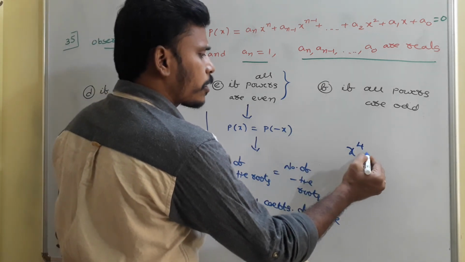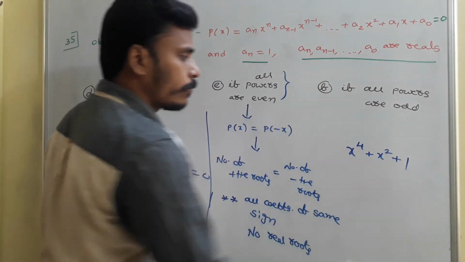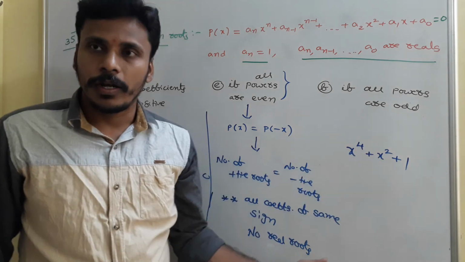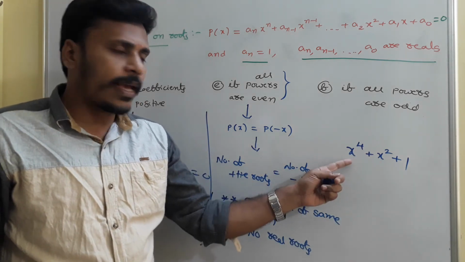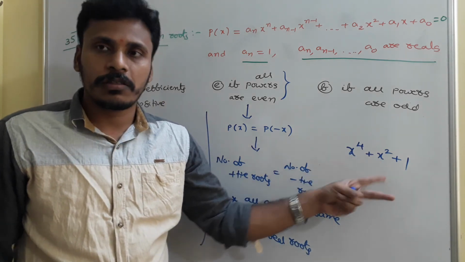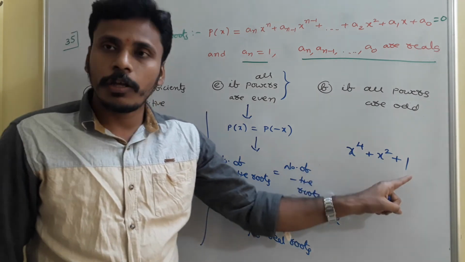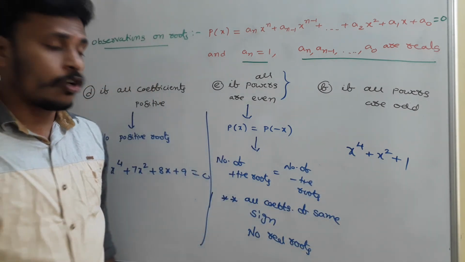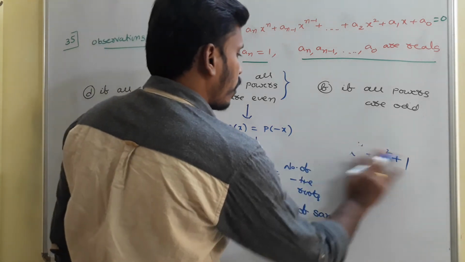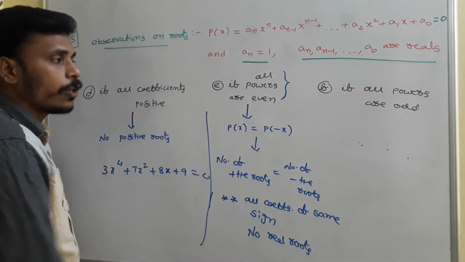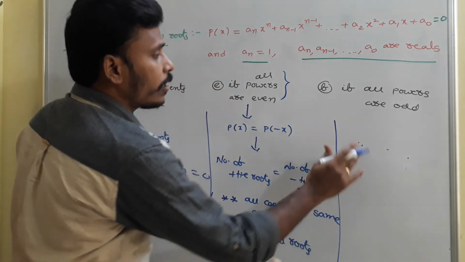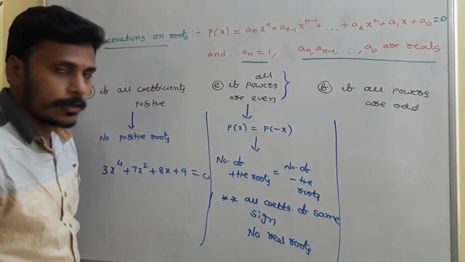I will give you an example: x^4 + x^2 + 1. All are positive. So if you take a positive value in the place of x, it won't satisfy. A negative value in the place of x, it won't make it 0. So that's why if all the powers are even and all the coefficients are of the same sign, then you will get no real roots.